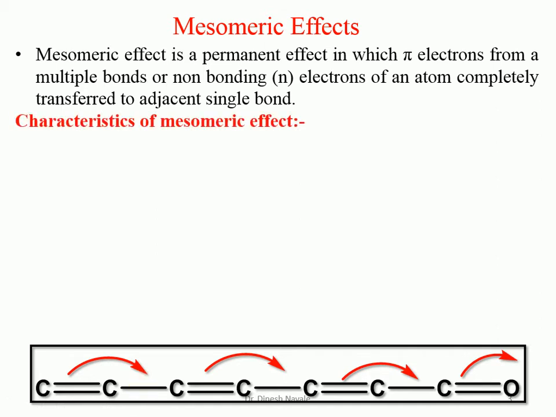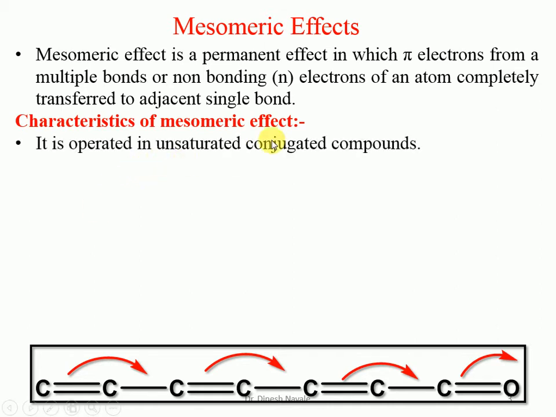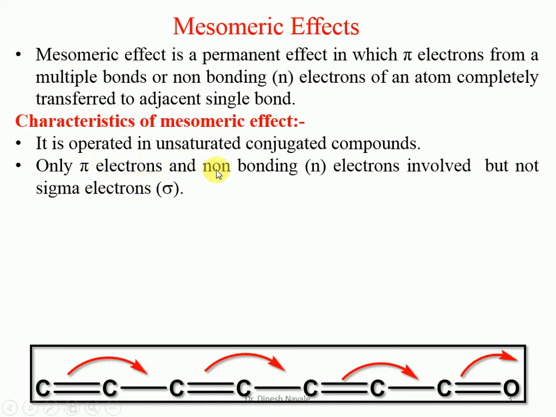So what are the characteristics of the mesomeric effect? It operates in unsaturated conjugated compounds. Only pi electrons and non-bonded electrons are involved, but no sigma electrons. So the first characteristic is that it operates only in unsaturated conjugated compounds. Only pi electrons and non-bonded electrons are involved; sigma electrons are not involved in the mesomeric effect.